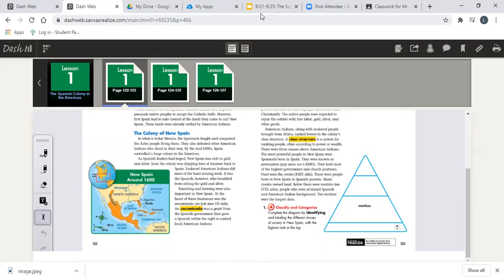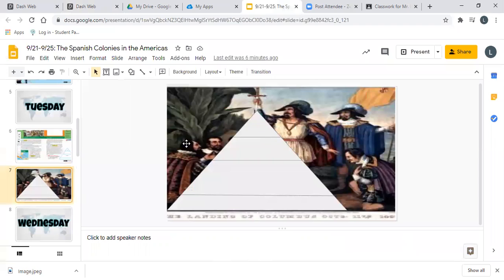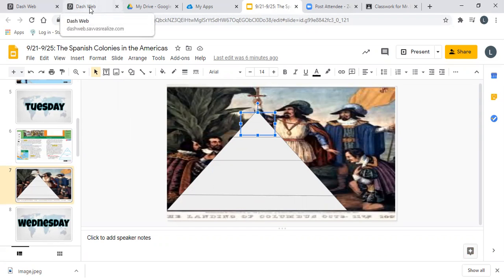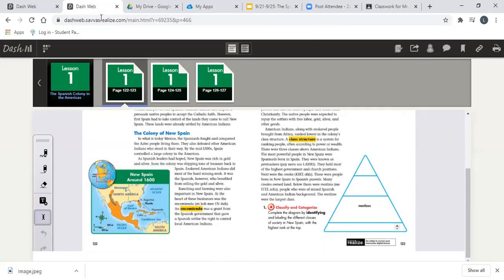For the purpose of today, which is Tuesday, we are going to fill in this pyramid. And I have provided text boxes so that you can put your answers right here. And the question for this pyramid is found in your virtual textbooks, which is right here. The question says, classify and categorize. Complete the diagram by identifying and labeling different classes of society in New Spain with the highest rank at the top. So who was the highest class? Who was the highest rank in New Spain or the New World?